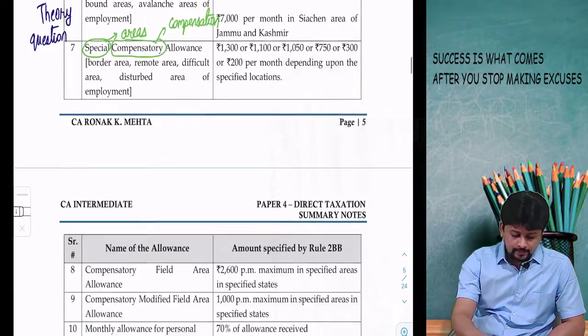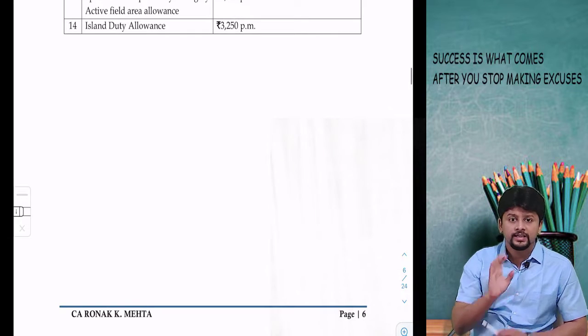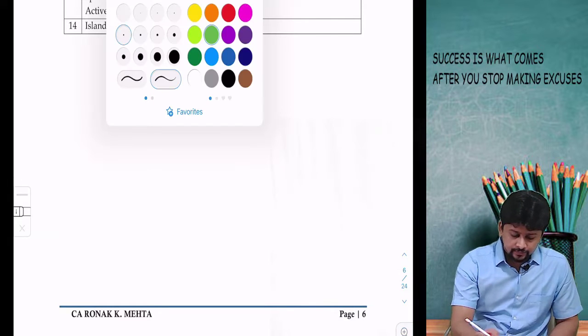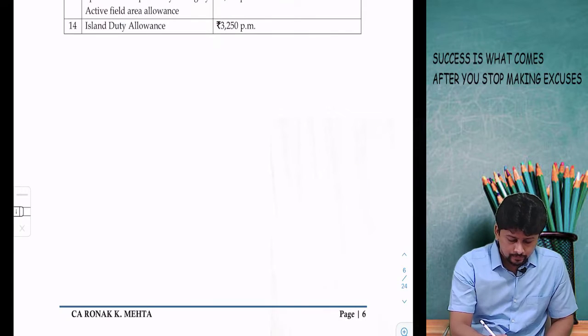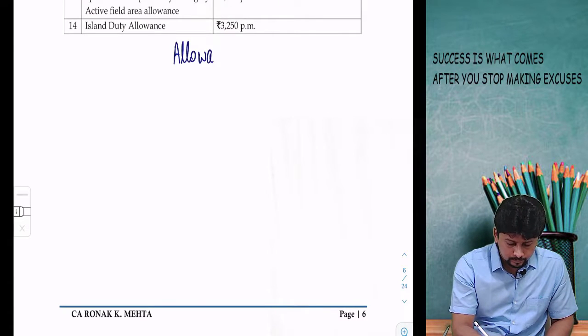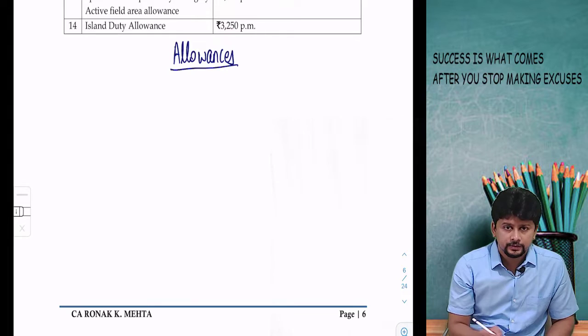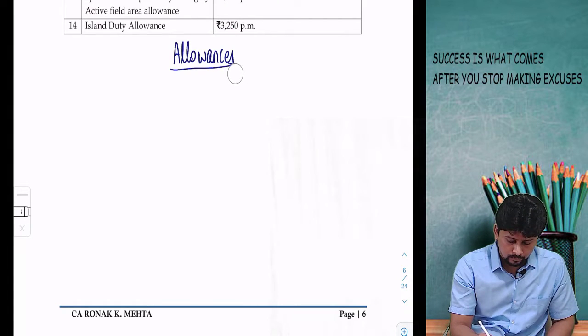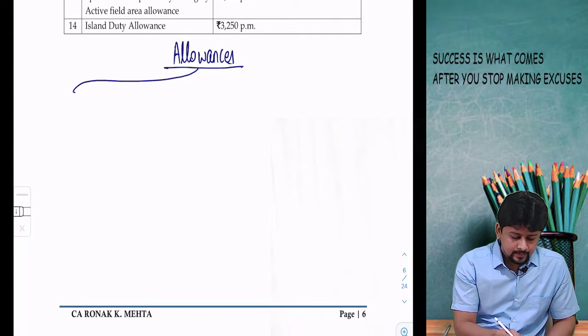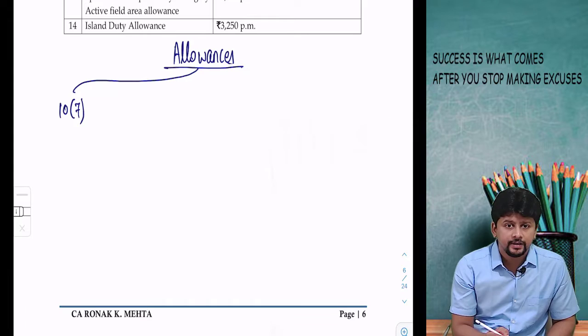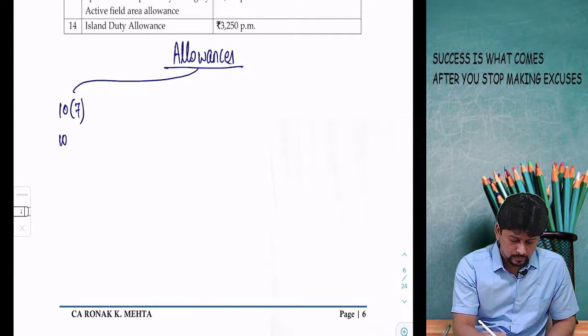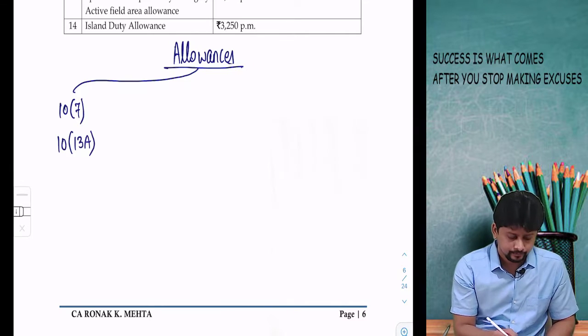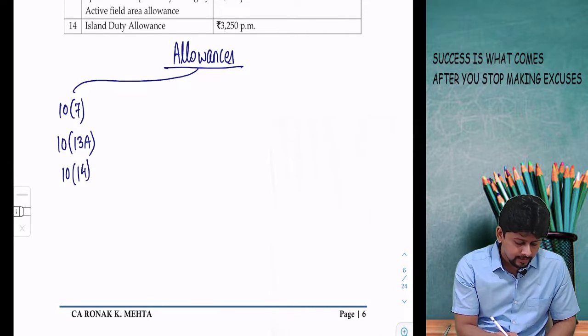This is your 10(14), and this is the last of the exemptions. If I have to summarize the exemptions, I would say something like this: the allowances that you get can be either covered by 10(7), or covered by 10(13)(a), or covered by 10(14) subclause number 1, subclause number 2.